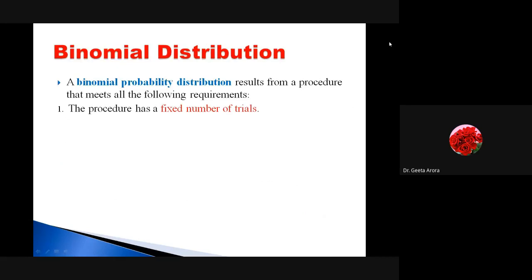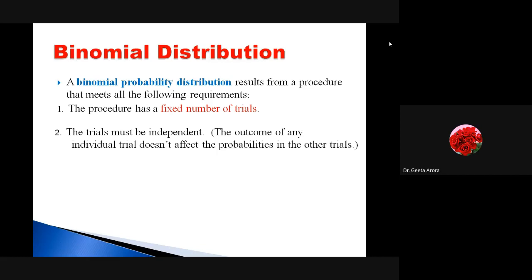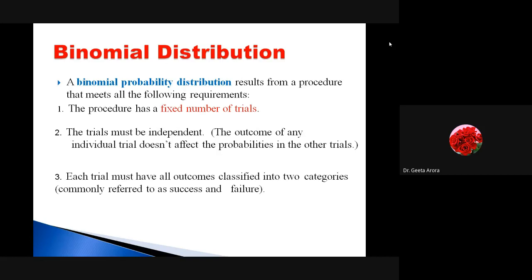We have already learned the assumptions of the binomial distribution on which we can solve the question. It has a fixed, finite number of trials. The second condition is that the trials must be independent. Each trial must have an outcome that can be classified as a success or a failure. And one of the most important things is that the probability of success remains the same in all trials. Means the trials are independent of each other. Whatever outcome I get in one trial does not affect the outcome in the next trial. Correct? So this is what we have discussed.